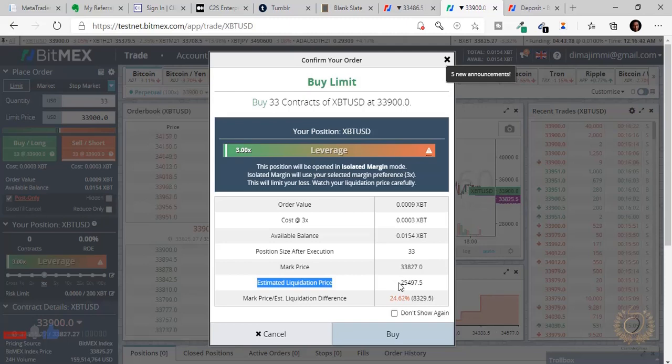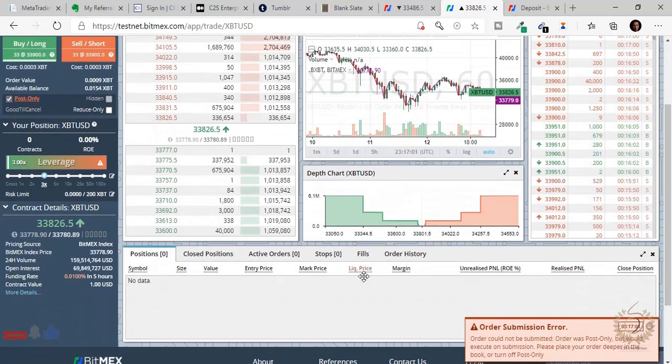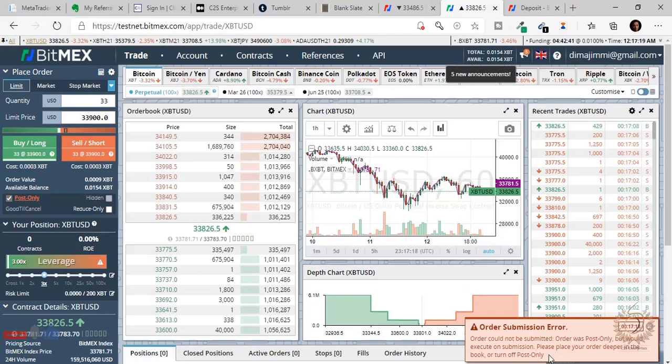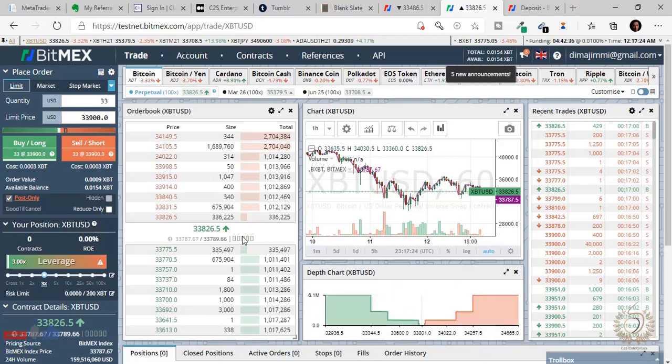So now, let's say my stop loss was somewhere around 28,000, and my estimated liquidation price is around 25,497. That means my stop loss is actually before my estimated liquidation price, and I'm okay with that. So I can go on and click buy, and that's it. Now the submission order will execute on submission. Okay, it's asking us to place our order deeper in the book, or turn off post only. We don't want to turn off post only, so let's just choose a deeper price. Let's choose 3364 and buy again and see what happens.